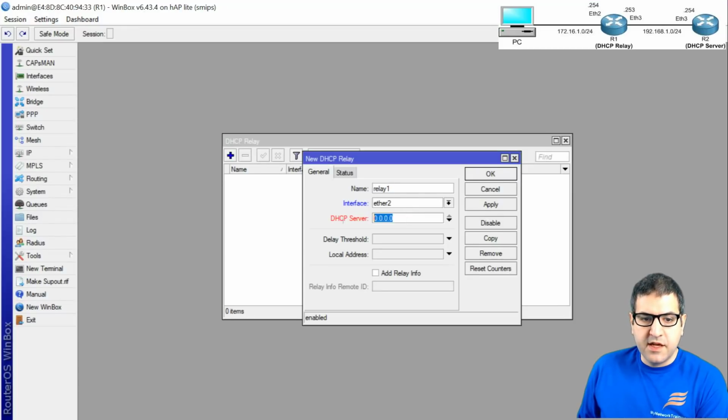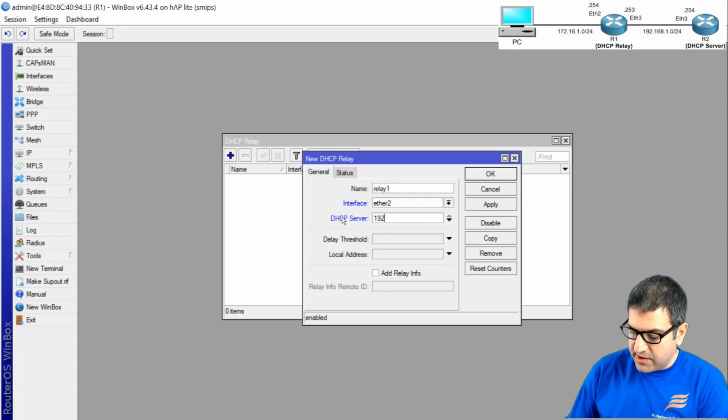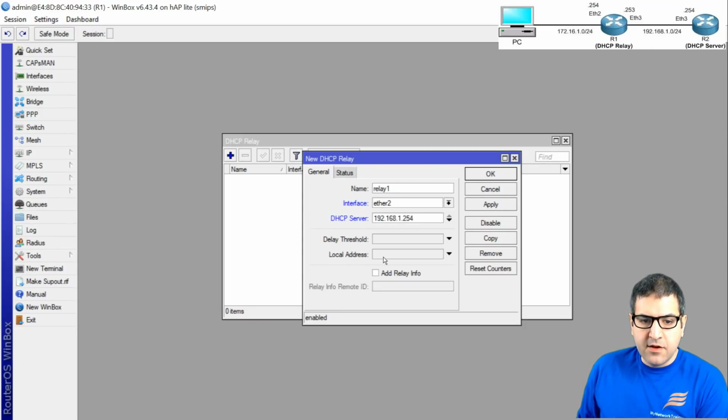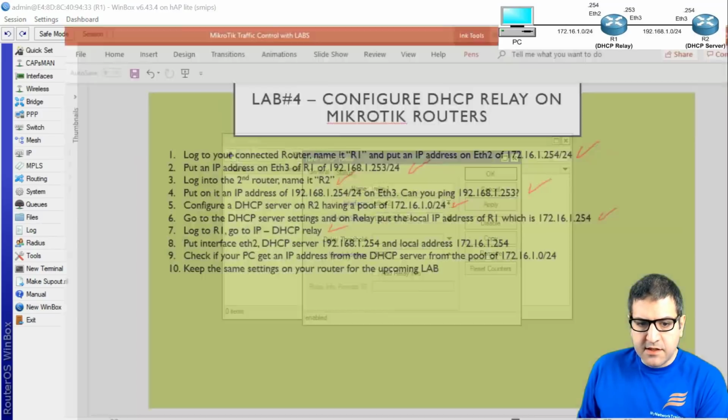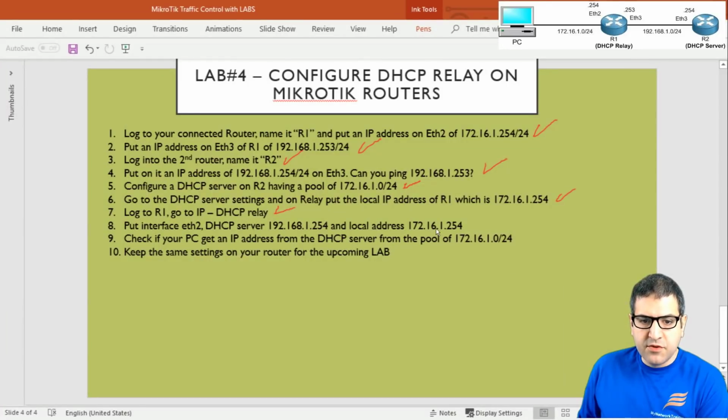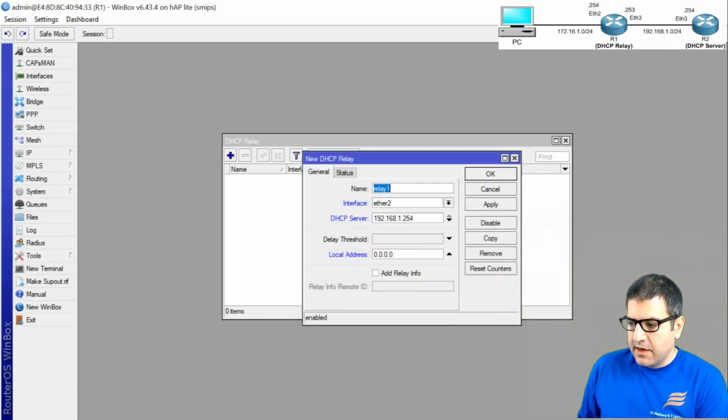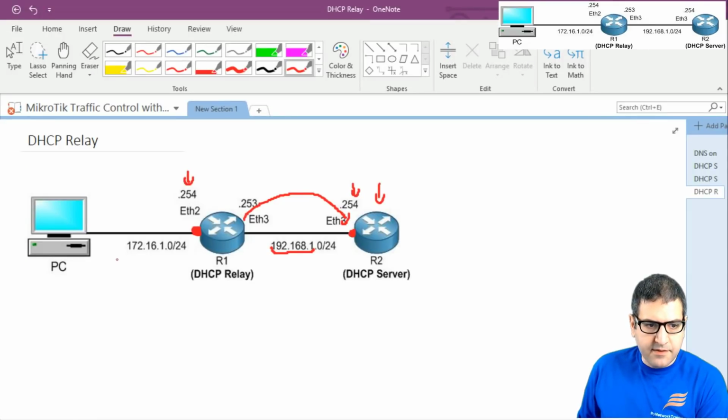So here we say DHCP server, its IP, which is 192.168.1.254. And the local address here, again, it's the address which is on Ethernet 2. So you can see they mentioned here you have to put 172.16.1.254, which is this IP address here. Again, 172.16.1.254.